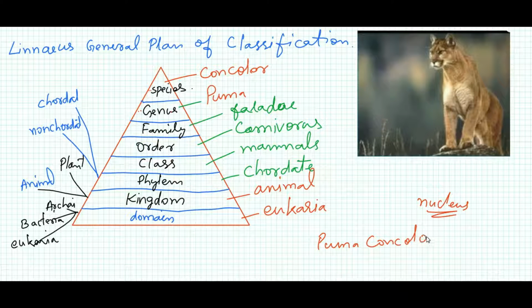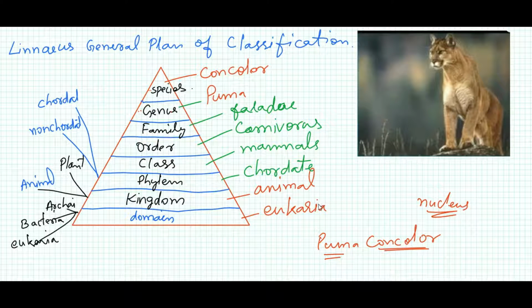That means the individuals of species concolor are the most similar, and after that, Puma is its genus. There are also other types of cats that belong to the genus Puma. So this is an example of categorizing the big cat with the various taxonomical ranks.